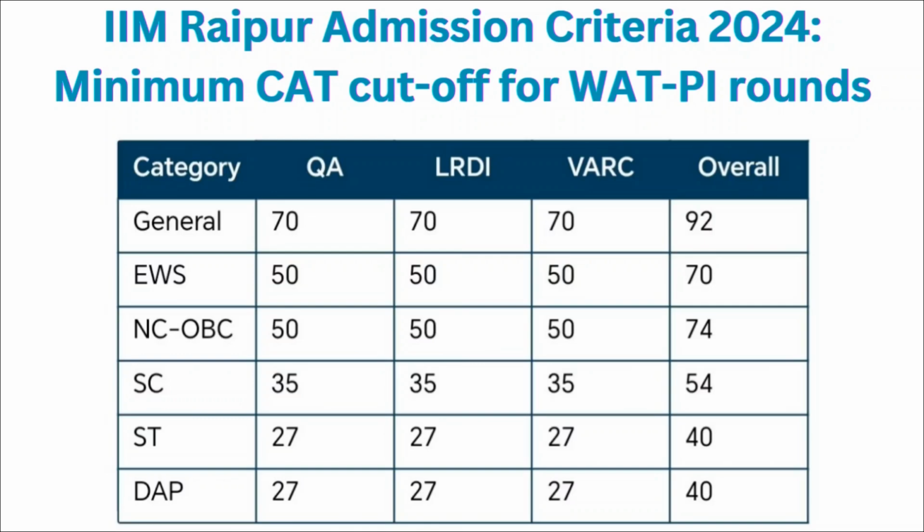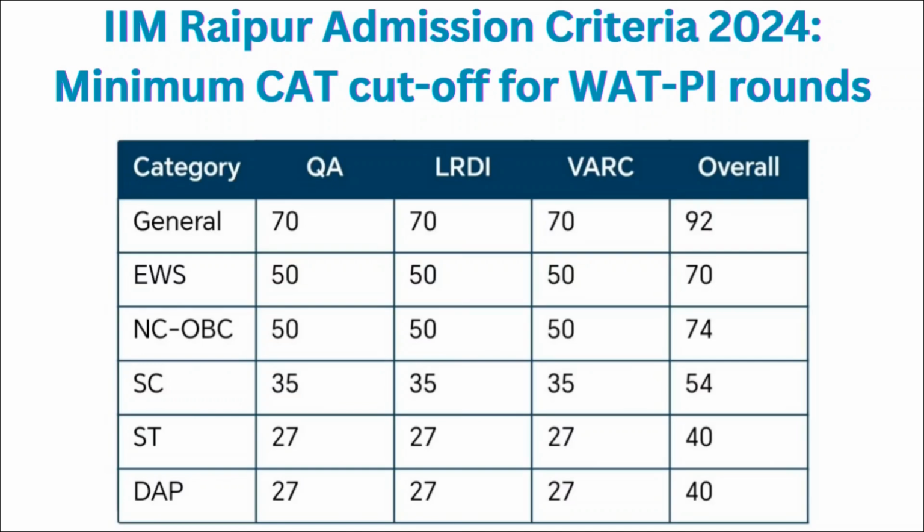For SC category, it is 35 percentile for the quantitative ability, DILR and VRC section, and overall you should have 54 percentile or more than that in your CAT entrance examination. For ST category, it is 27 percentile for the quantitative ability, DILR and VRC section, and overall you should have 40 percentile or more than that in your CAT entrance examination. For DAP also, it is 27 percentile for the quantitative ability, DILR and VRC section, and overall you should have 40 percentile or more than that in your CAT entrance examination.